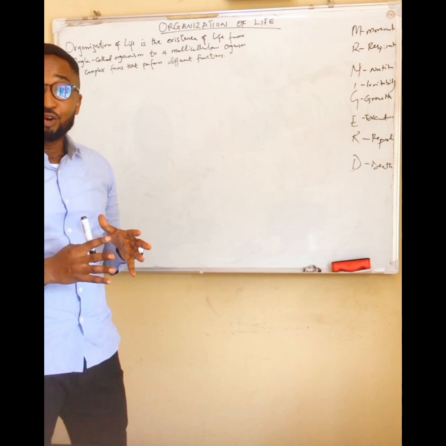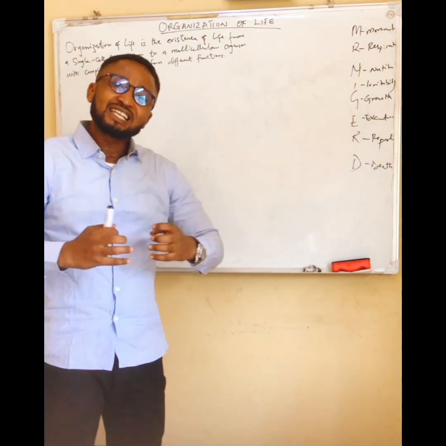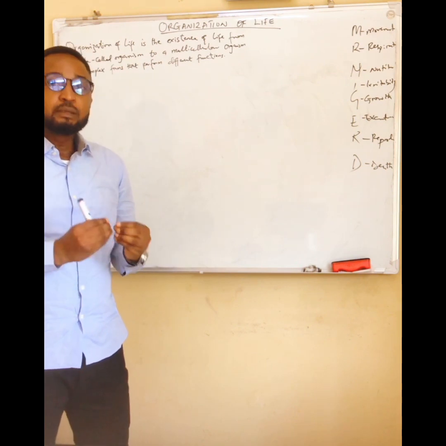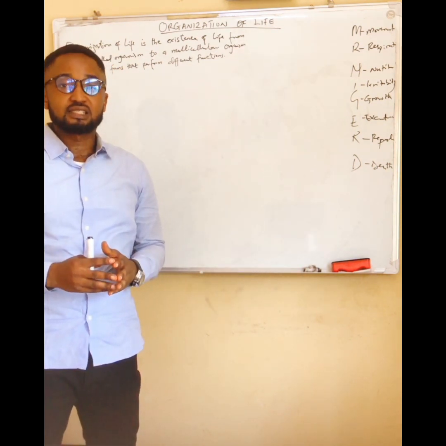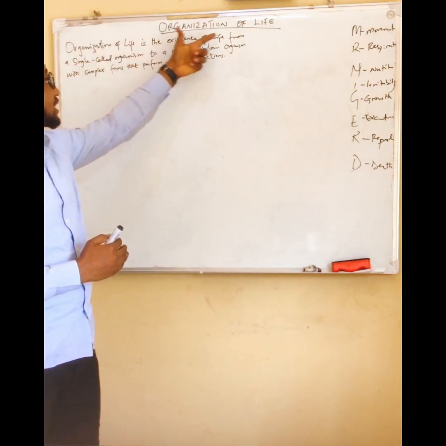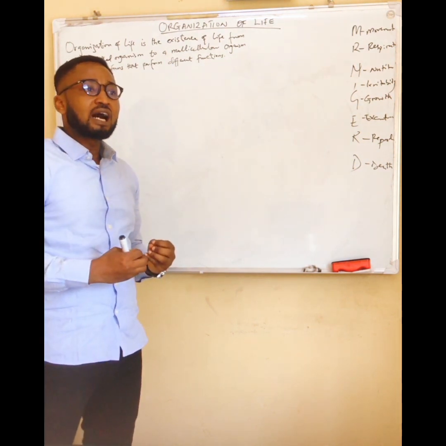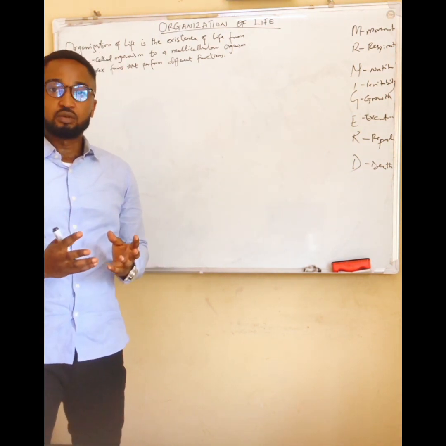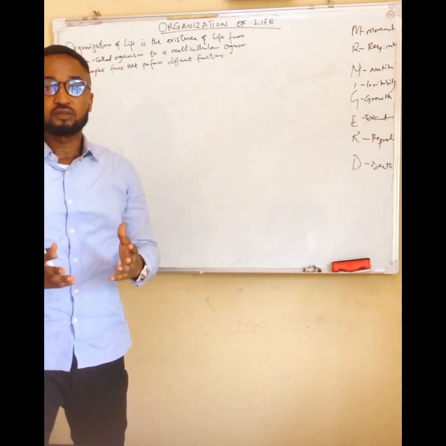So these are the characteristics, about 8 of them, 8 characteristics every living thing must meet for them to be classified or categorized as living things. And living organisms are arranged in such a way that they are able to fulfill these 8 characteristics of living things. So that is the essence of looking at the organization of life. In the organization of life, we try to look at how organisms are arranged that enable them to fulfill these respective characteristics of living things.